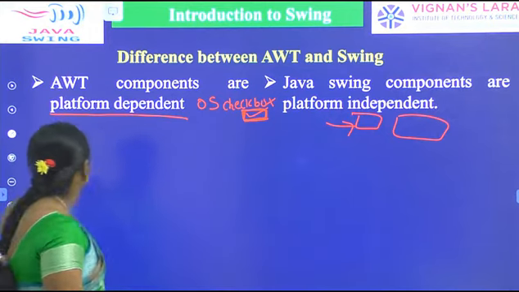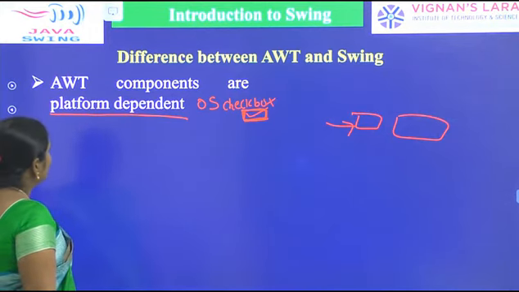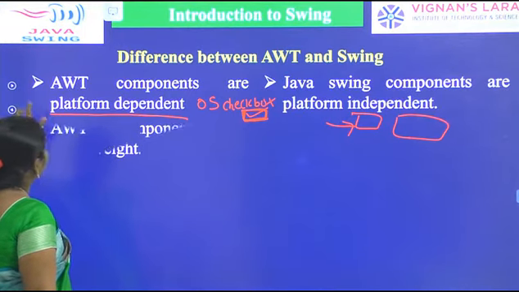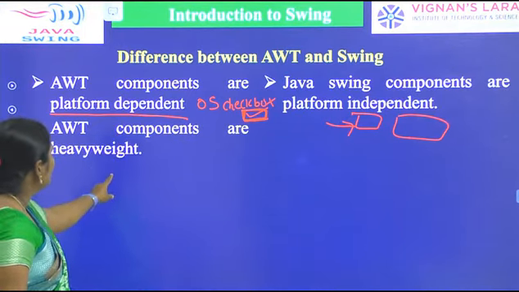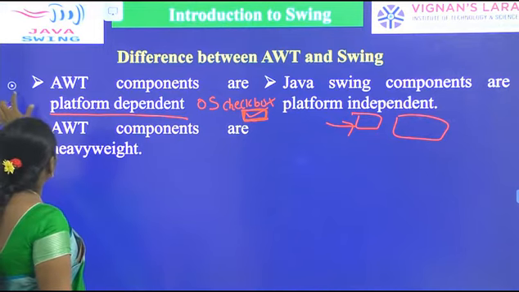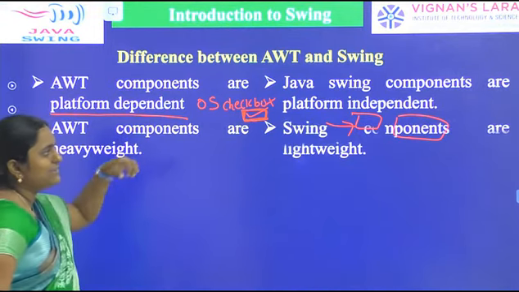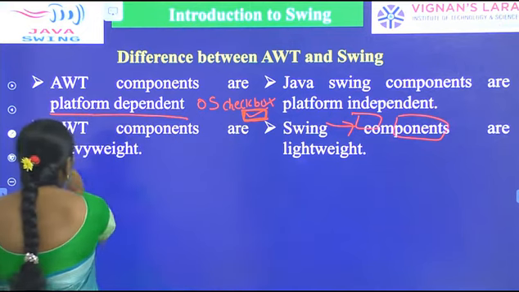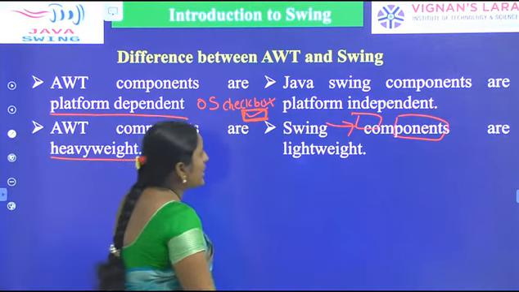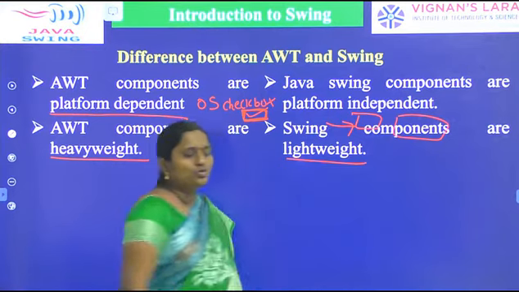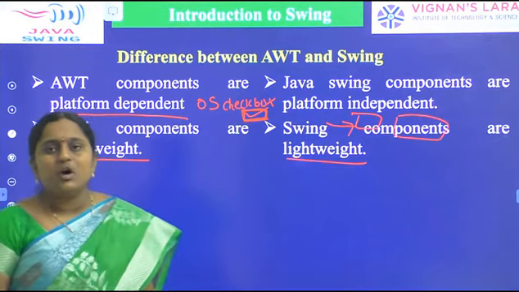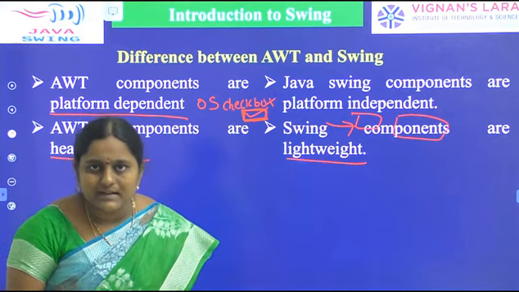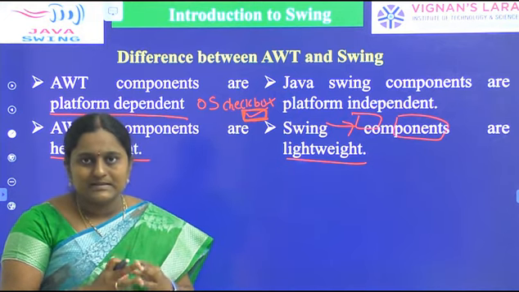Coming to the second difference: AWT components are heavyweight, and Swing components are lightweight. Already you know that AWT components depend on the operating system.